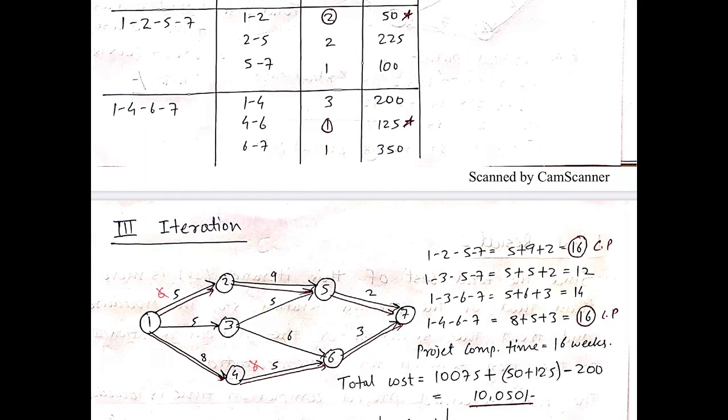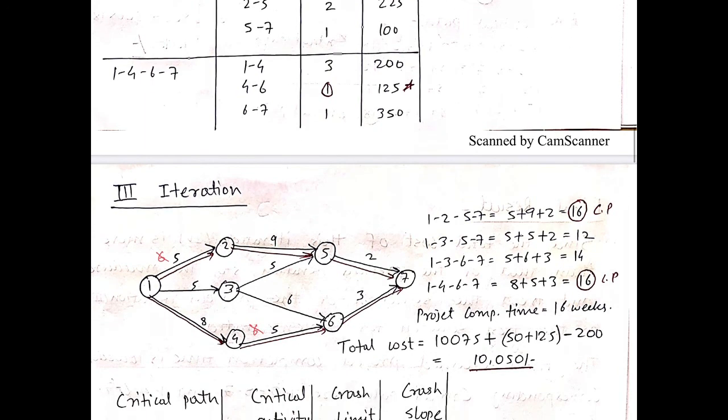So by crashing, now we'll find out again the critical path and the project completion duration. There are 4 possible ways. So as we can see 1, 2, 5, 7 we require 16 weeks to complete the project, and 1, 4, 6, 7 we require 16 weeks again. So there are again 2 critical paths and the project will be completed in 16 weeks. Now the total cost will be what?